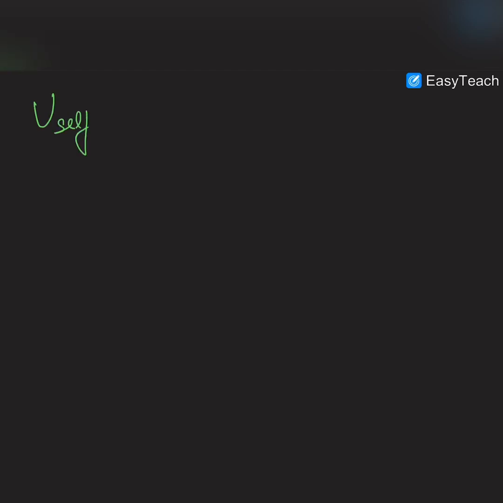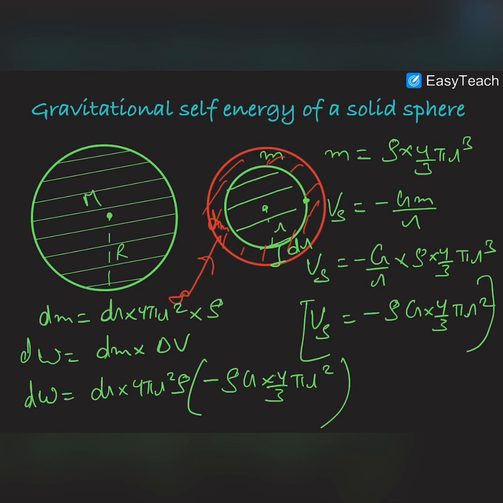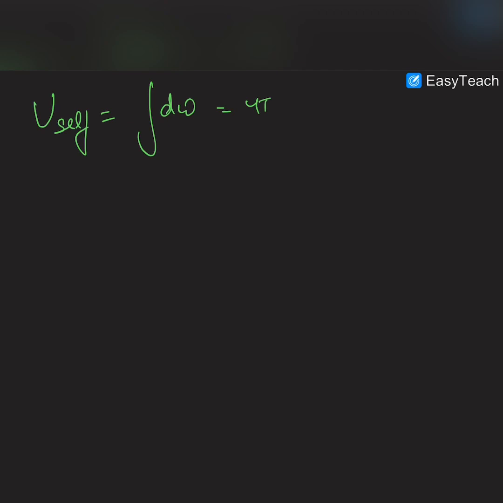U self, and it would be equal to the integration of dW. I would take all the constant terms outside. So it is 4 pi rho into 4 pi rho divided by 3, so it would be (4 pi rho) whole square divided by 3.